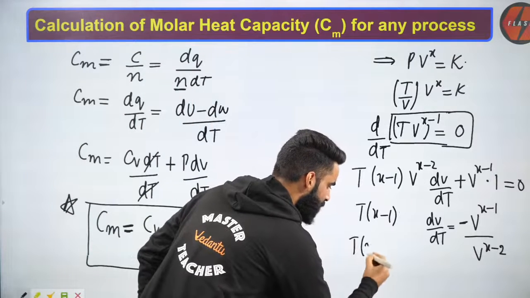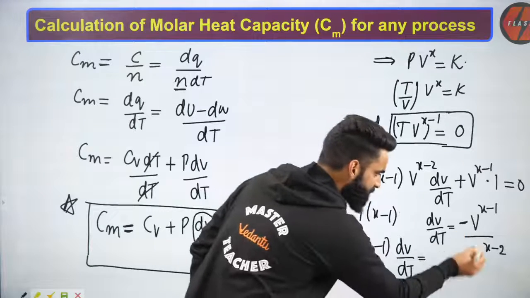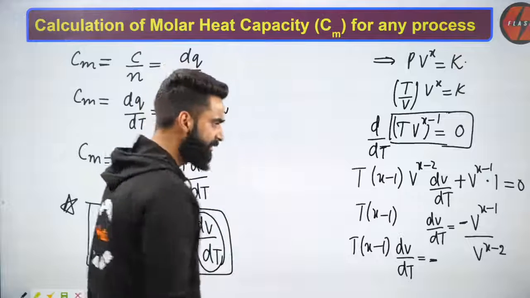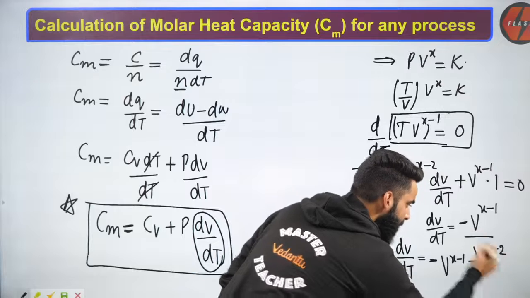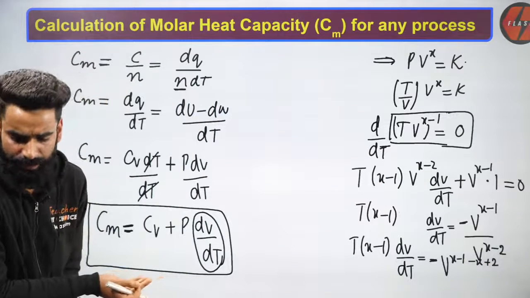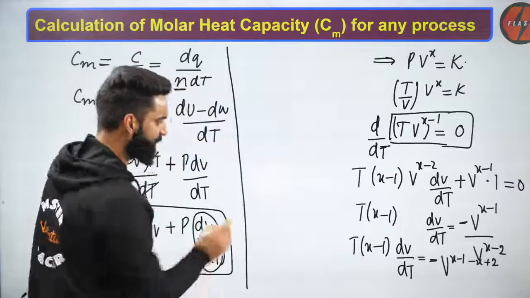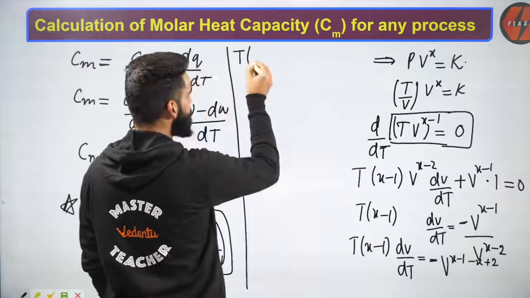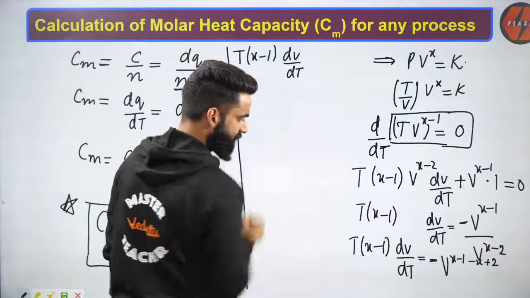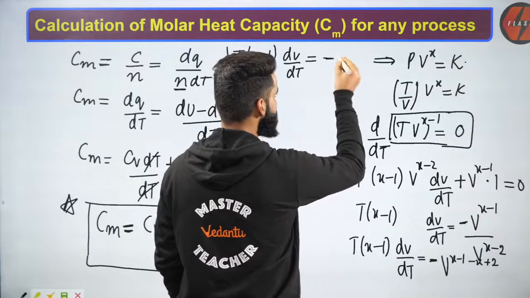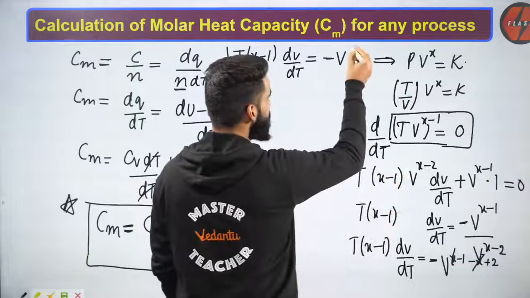So what I'll be getting? I'll be getting T multiplied by X minus 1 into dV upon dt, which will be equal to... Bases are same, powers are subtracted in case of division. So this becomes V to the power X minus 1 minus X plus 2. Yes, normal mathematics I'm doing. Normal calculation part I'm doing. So I'll be getting something like this: T multiplied by X minus 1 multiplied by dV upon dt will be equal to minus V. This X minus X, the X got cancelled. 2 minus 1 is 1. So V to the power 1.